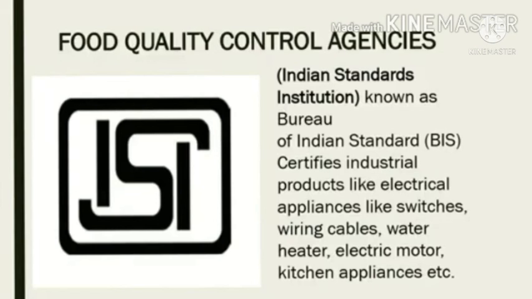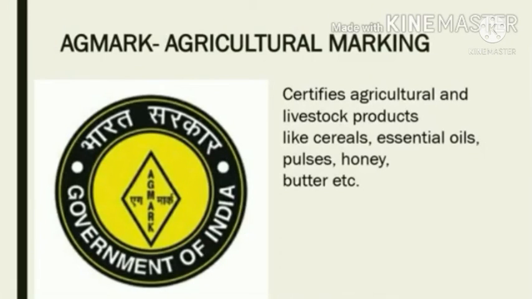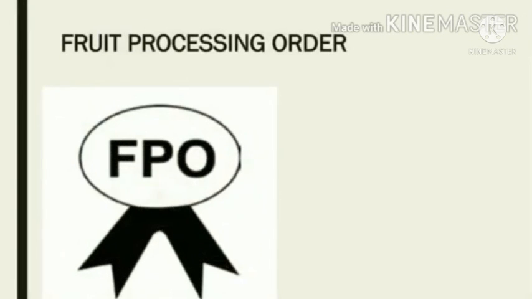First one, ISI certifies industrial products like electrical appliances like switches, wiring cables, water heaters, electric motors, kitchen appliances, etc. Next one is AGMARK, agricultural marking. Agriculture marking certifies agricultural and livestock products like cereals, essential oils, pulses, honey, butter, etc. Next one is the Fruit Products Order.